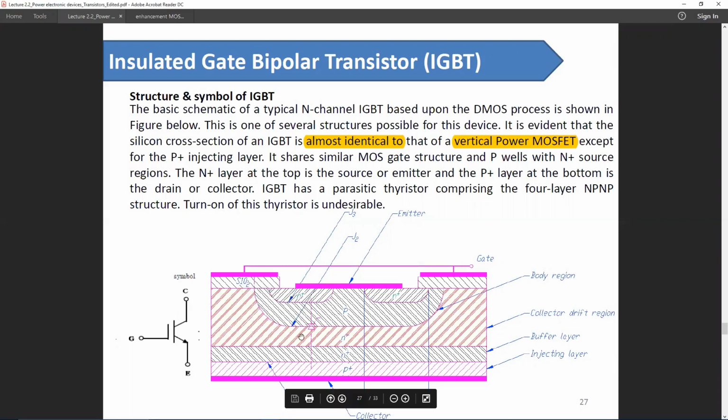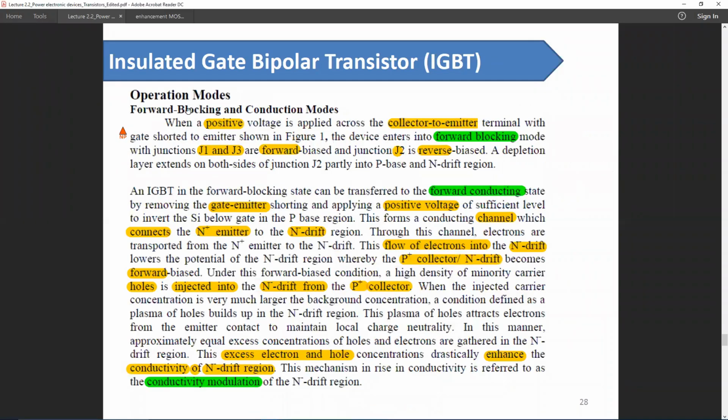So basically, this is the base of a PNP transistor. So if we provide the majority carrier in this base of a PNP transistor, the transistor will start to conduct. And this is the basic of an IGBT operation. So these are basically the operating modes of IGBT.